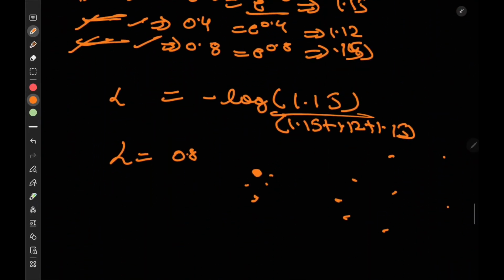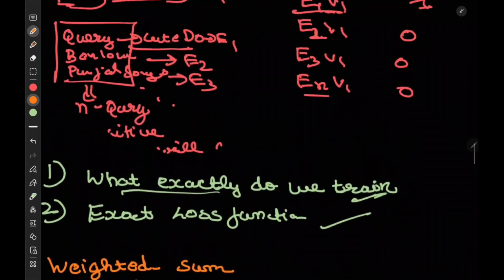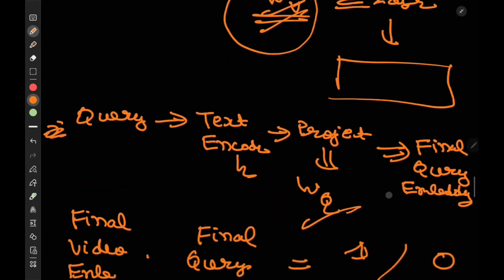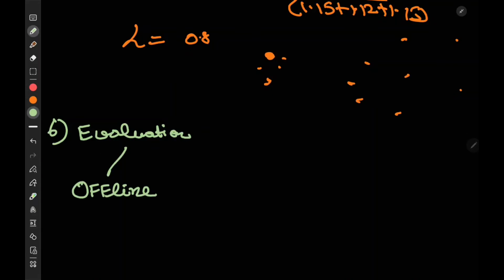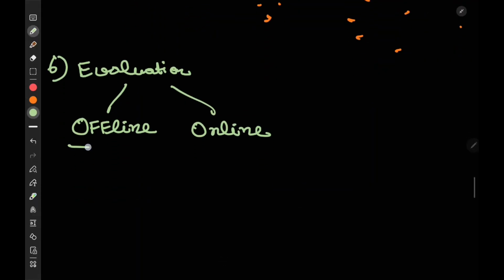Now, coming to how we are going to evaluate this model. For evaluation, there are two things. First is offline evaluation. Second is online evaluation. What does offline evaluation mean? It means you already have your historical data, and let's say you have trained the model, but you are not making it live. You just want to make sure, based on the historical data, whether your model works fine or not.